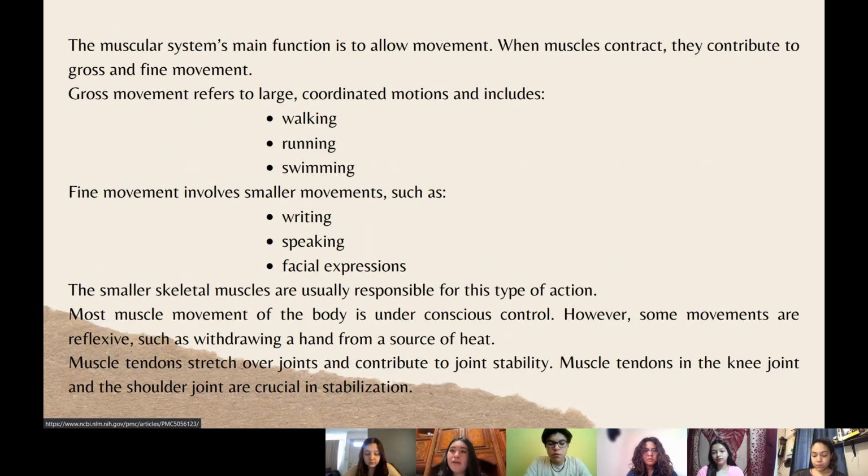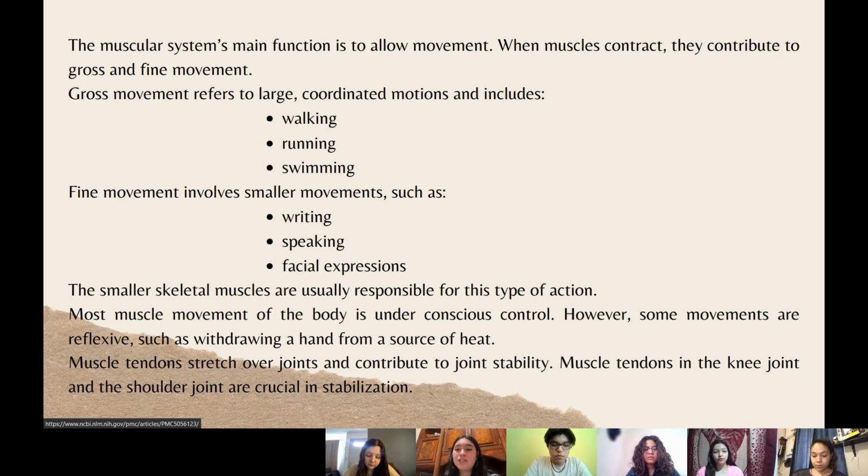The muscular system's main function is to allow movement. When the muscles contract, they contribute to gross and fine movement. Gross movement refers to large coordinated motions and includes walking, running, and swimming. Fine movements involve smaller movements such as writing, speaking, and facial expressions. The smaller skeletal muscles are usually responsible for this type of action. Most muscle movement of the body is under conscious control. However, some movements are reflexive, such as withdrawing a hand from the source of heat.